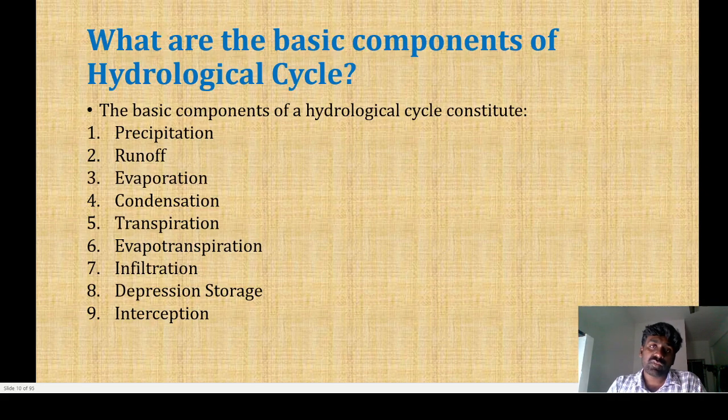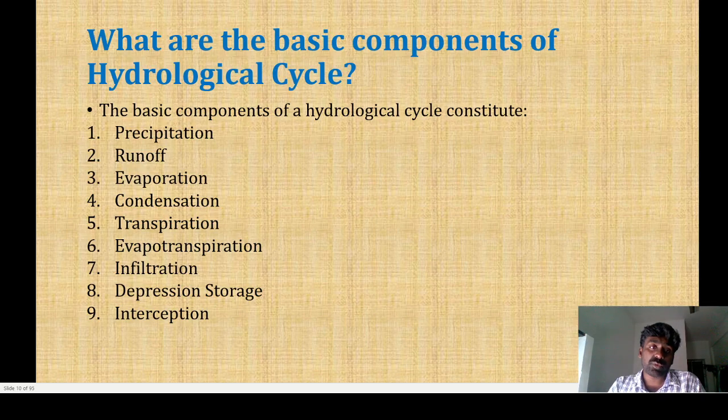And then, what are the basic components of the hydrological cycle? There are nine different components. The main one is precipitation. Another is runoff. Others are evaporation, condensation, transpiration, evapotranspiration, infiltration, depression storage and interception. These are the very basic components of the hydrological cycle.